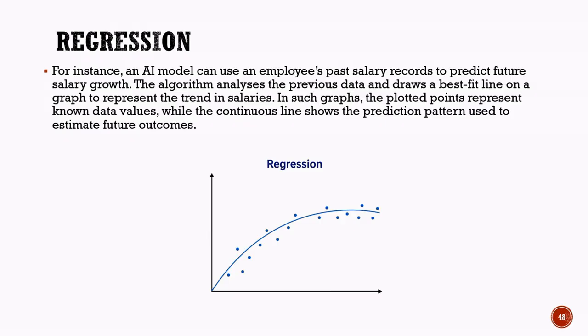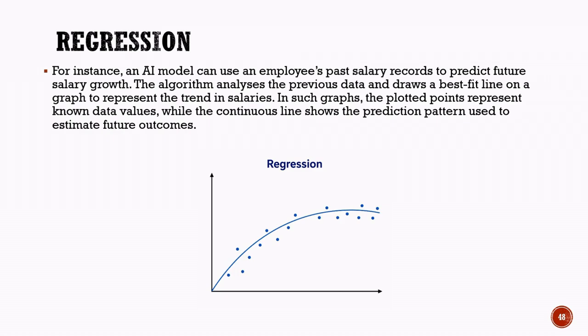In the graph shown, the individual dots represent known salary data collected over time. These are the actual data points used to train the model. The smooth curve, known as the best fit line or regression curve, represents the pattern learned by the model. This curve helps estimate future salary values based on past trends.